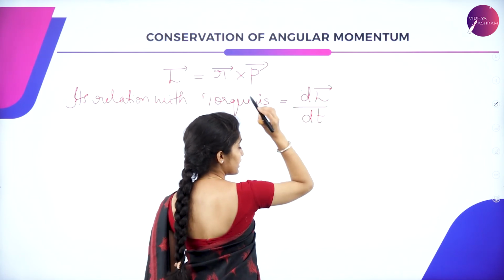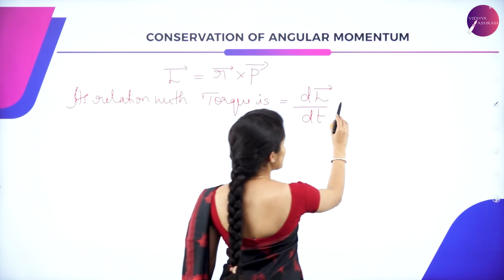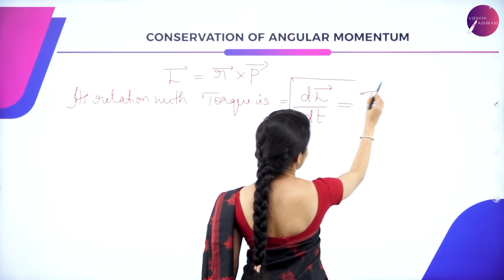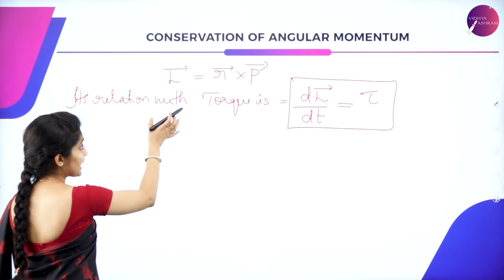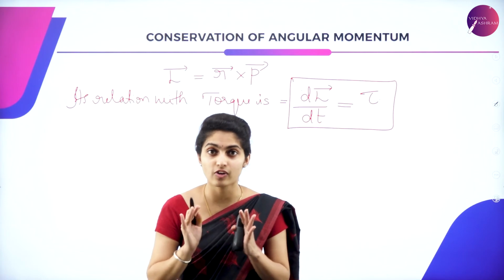That is, the total angular momentum of a system of particles acting at a point is equal to the sum of external torques acting on the same point. That is the statement. So when can you say the angular momentum is conserved? That means it remains constant.